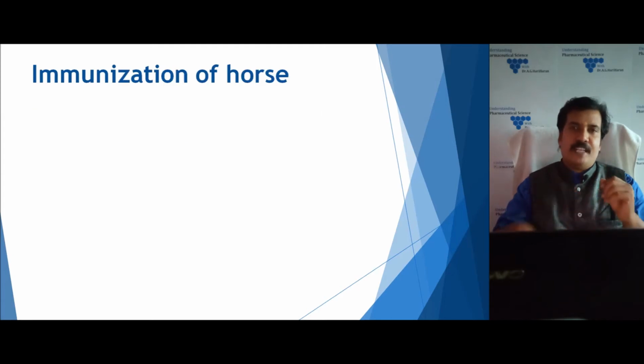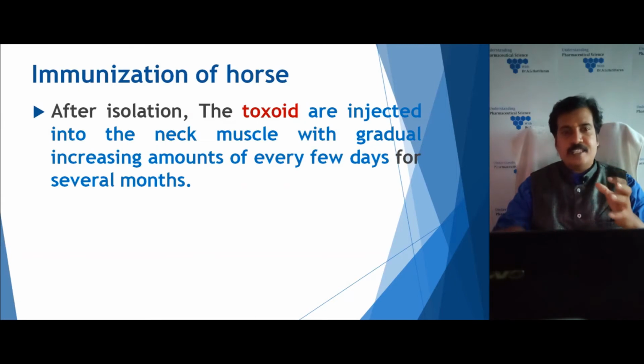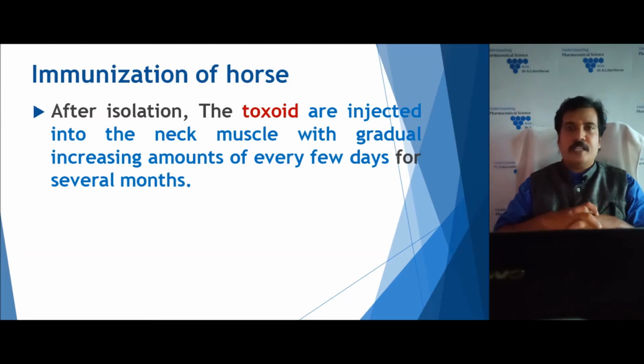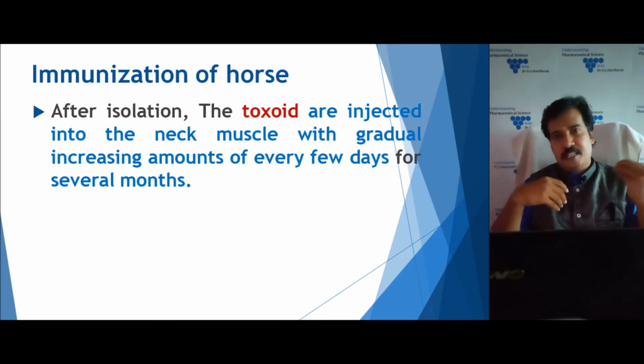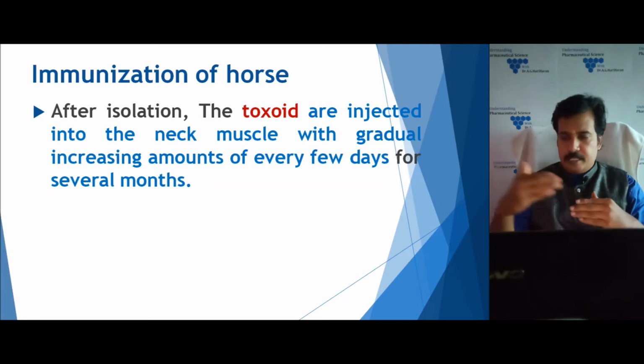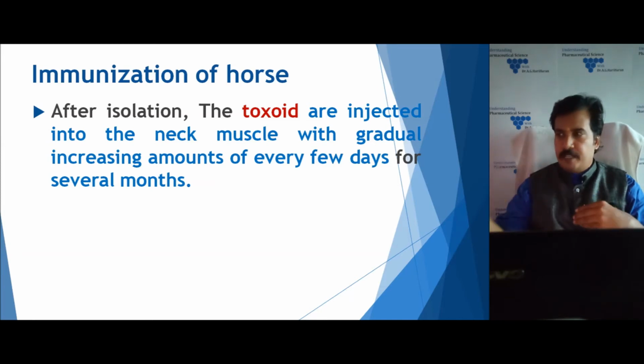After this, the next step comes, the production of the antitoxin. So we have to immunize the horse. Immunization is nothing but a process in which we administer the toxoid or the toxin into the animal so that it has the ability to produce antibodies. In this case we administer the diphtheria toxoid into the neck muscles gradually, in a step by step manner, in an increasing order of dose for quite a few days, as a course up to a few months,